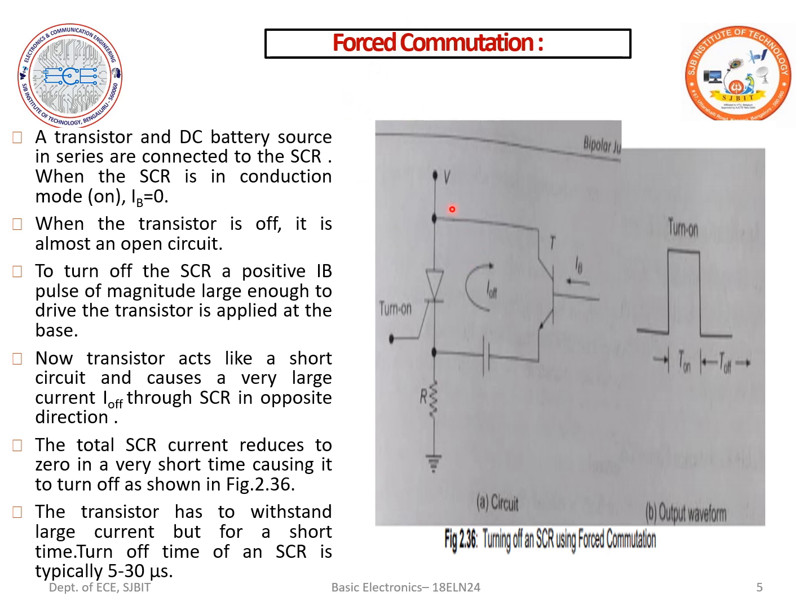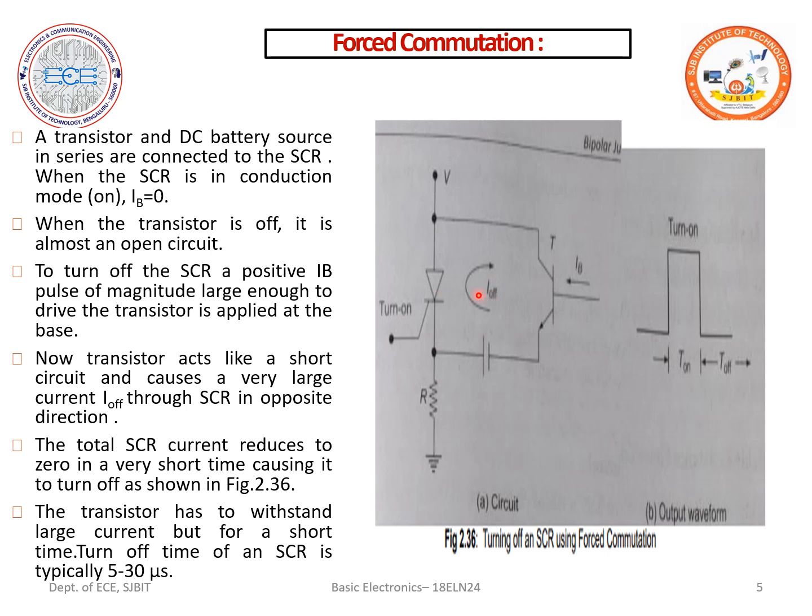In forced commutation, we consider one transistor, one external voltage, and the SCR. So this is the SCR. What we have to make sure is that my SCR turns off, right? So how to make it turn off? We use forced commutation. We have connected a transistor and a DC battery source in series with the SCR, as shown.